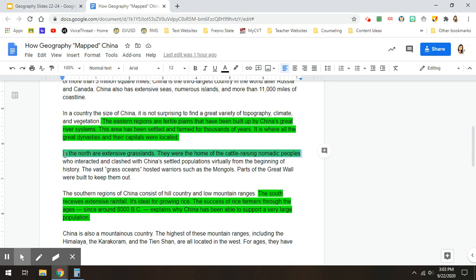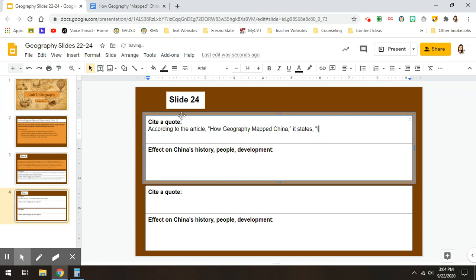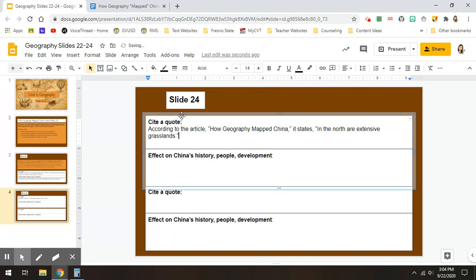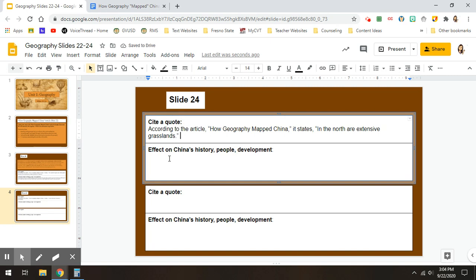So I'm going to use the example of the extensive grasslands. Again, we are trying to cite examples of geographic features, and then in our explanation, we're going to talk about how they affected people. So I'm going to use the sentence, in the north are extensive grasslands. Once you've typed that out, we need to think about how did that affect China's history, people, and development. So we can start out our sentence by saying, this affected China because.